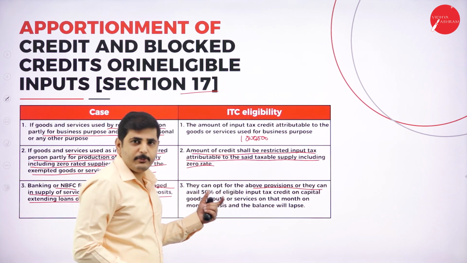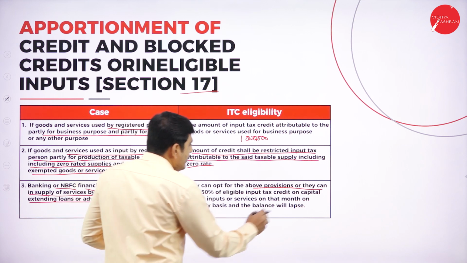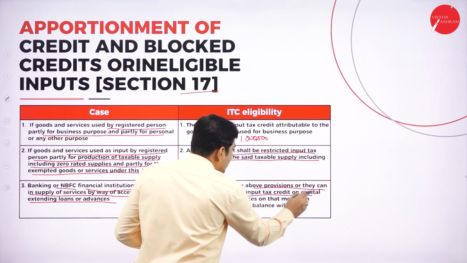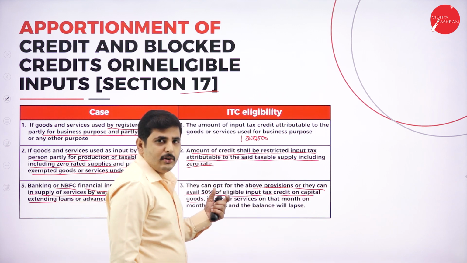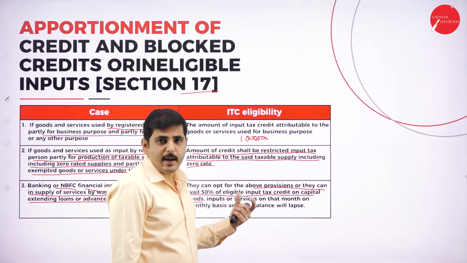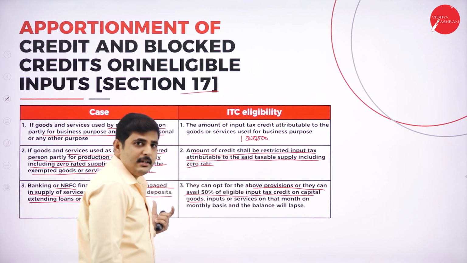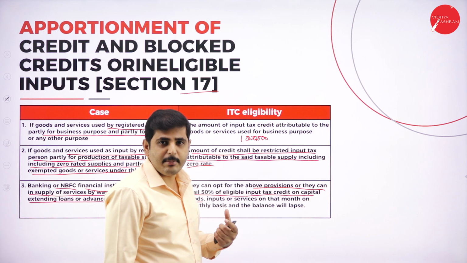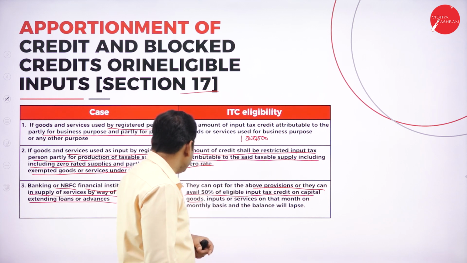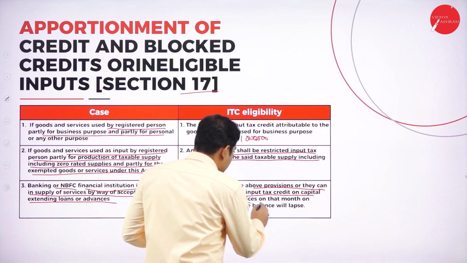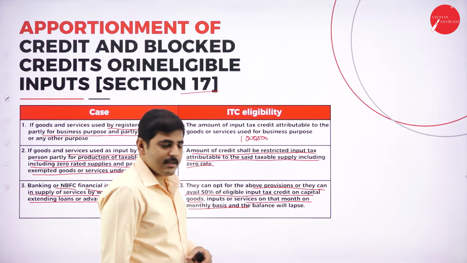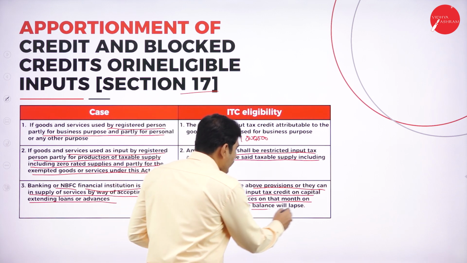They can opt for the above provisions or they can avail 50% of eligible input tax credit on capital goods and input tax on services on a monthly basis. On a monthly basis, they can collect the input tax credit and the balance will lapse.